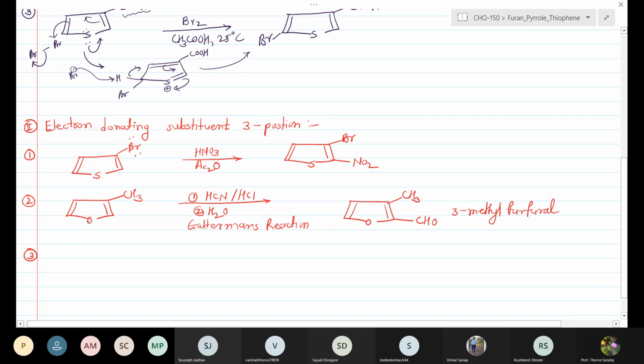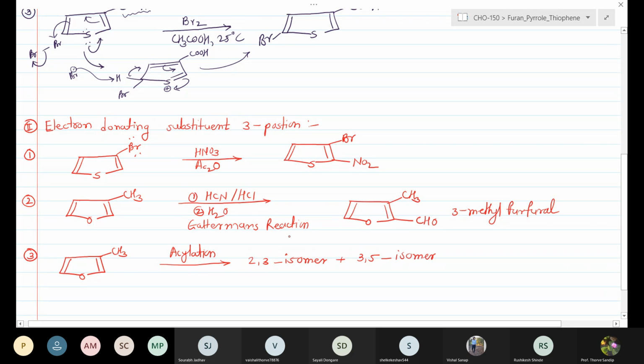Consider the 3rd example. Suppose you carry out the reaction of 3-methylfuran, an acylation reaction. You can use any acylating group. This leads to the formation of the 2,3 isomer, substitution at the 2,3 position, or we can get the 3,5 substituted isomer.